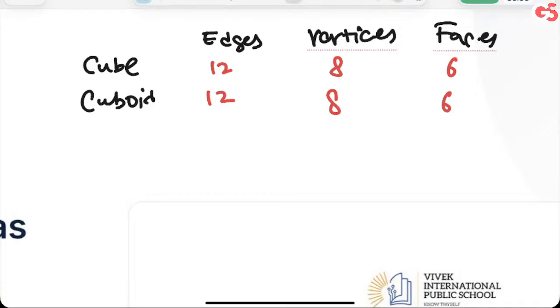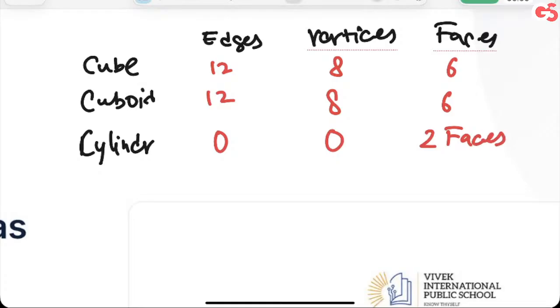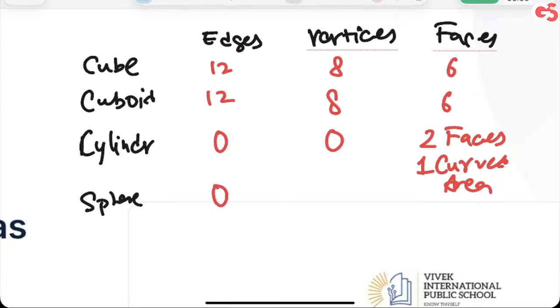Now coming to a cylinder. Cylinder has got no edges, so no vertex. How many faces are there? How many faces do we have? There are two faces. All right. और जो एक जो है वो फेस नहीं है, that is the one curved area. We can call it one curved area. All right. Sphere has got no edges, no vertices, no faces. All of you, is that clear?